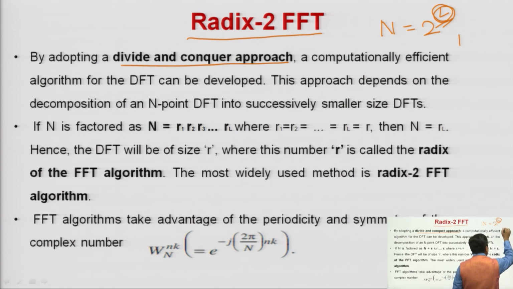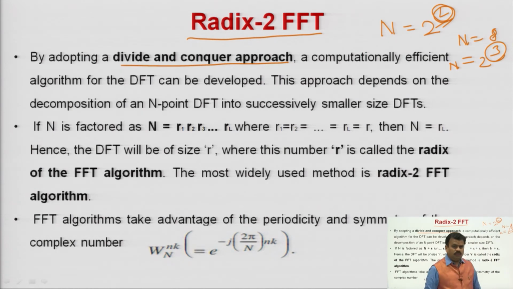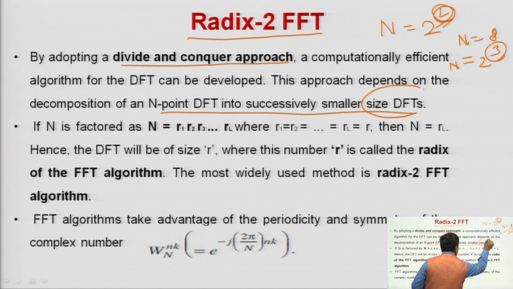If n is equal to 8, that means 2 to the power 3, it means 3 decompositions. So, you have to divide your sequence 3 times, that is why. It is the number of decompositions, and you will understand further. So, this approach depends upon the decomposition of the n point DFT into successively smaller size DFTs.